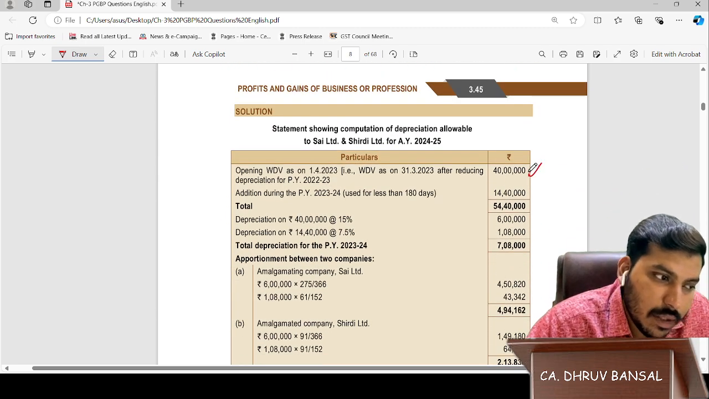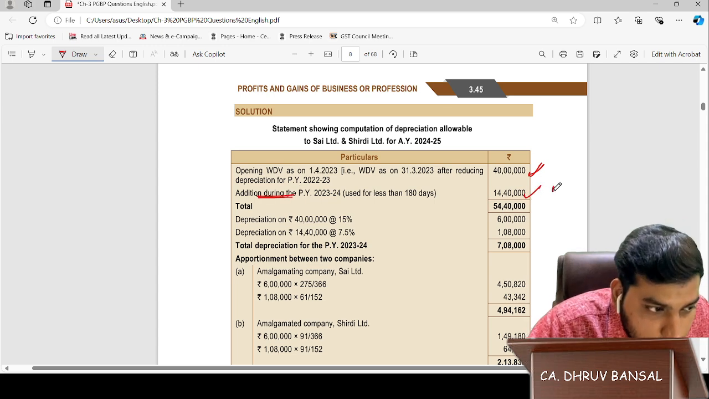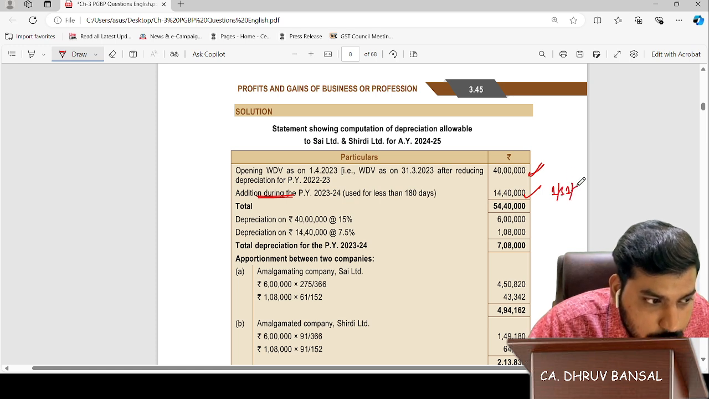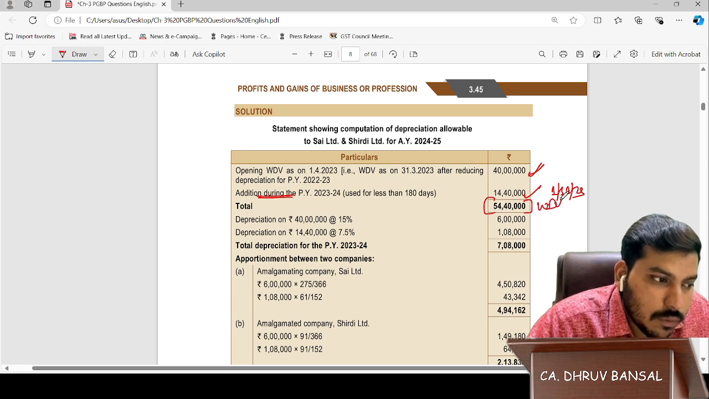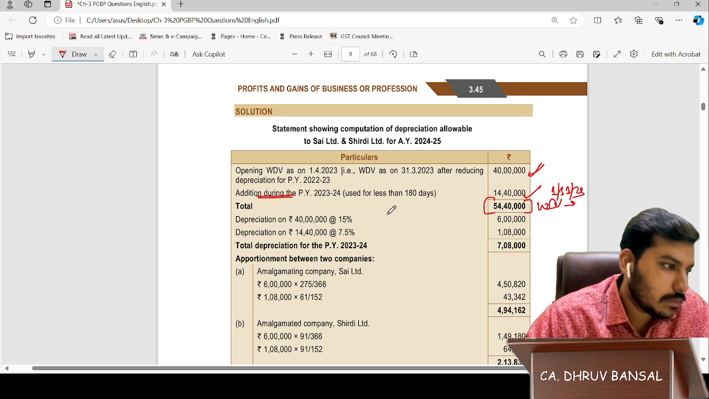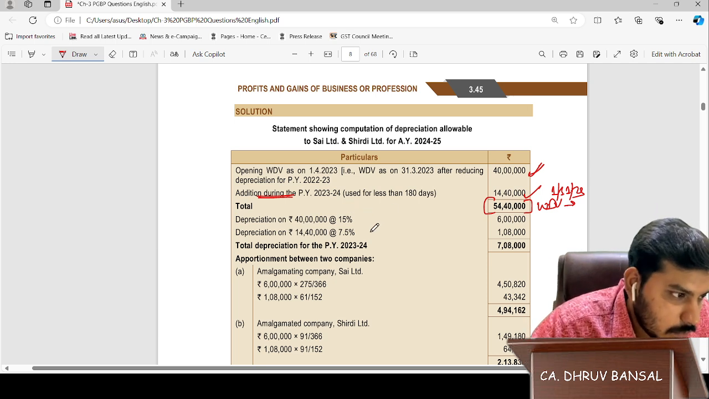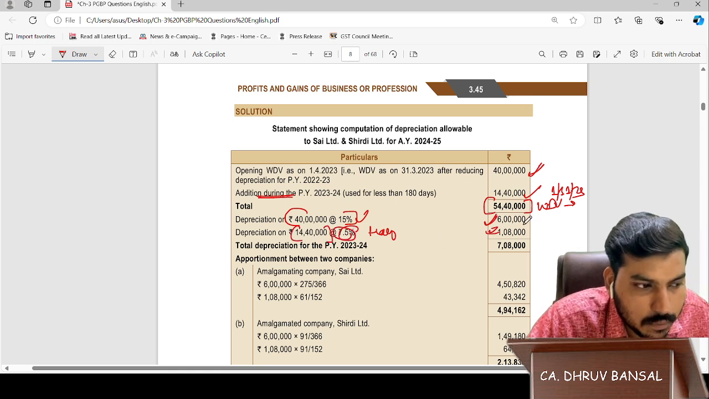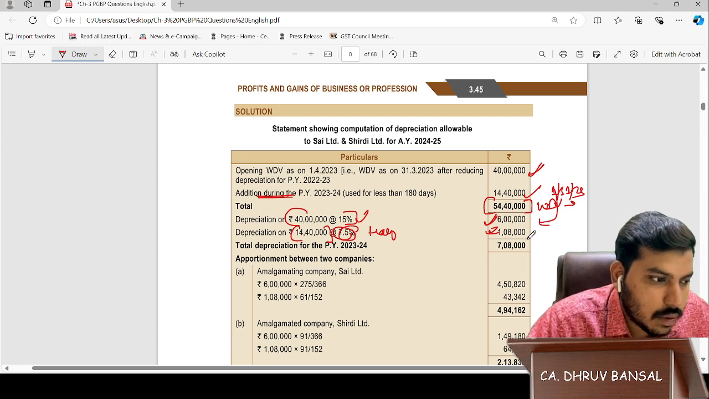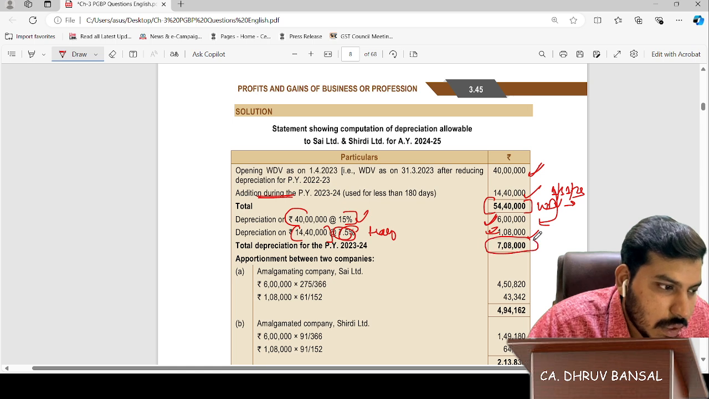Opening WDV we have been given is 40 lakhs. Additions were 14.40 lakhs on 1/11/2023. So total WDV comes to 54.40 lakhs. This will get halved. So for the 40 lakhs it is full depreciation, 6 lakhs. For 14.40 lakhs, it is 7.5%. No issues. Half depreciation concept. So 1 lakh 8,000. Total depreciation comes to 7 lakh 8,000.